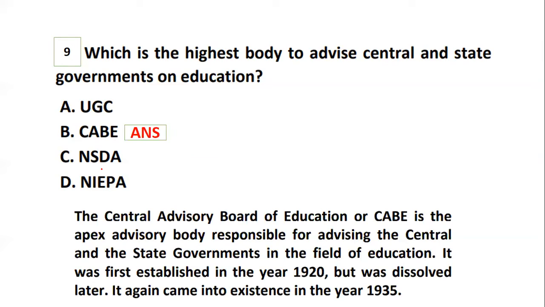It was first established in the year 1920, but due to certain issues, it was dissolved, and it came into existence again in 1935. So there are many questions on its first establishment, the dissolution, and again coming into existence. But at the end of the day, we need to understand what the question is, and accordingly, we need to keep our answers ready. So here it was the apex body advising both the central and the state government, and that apex body is nothing but the Central Advisory Board on Education.